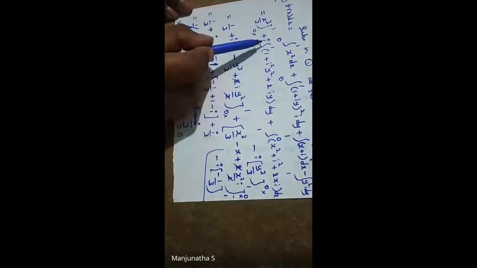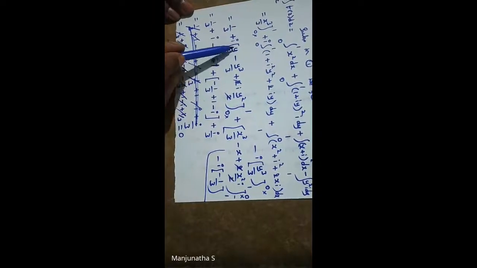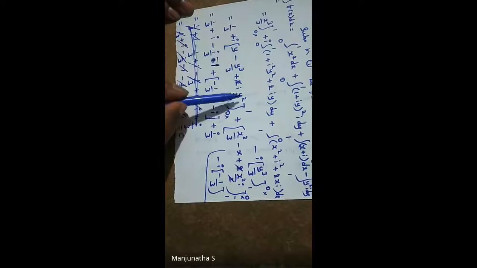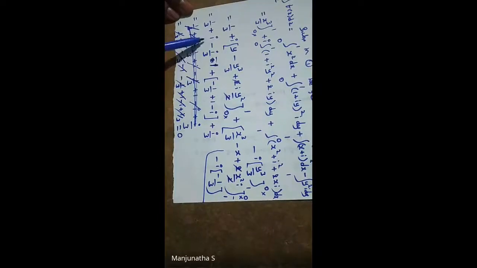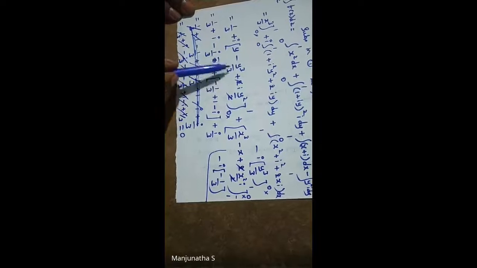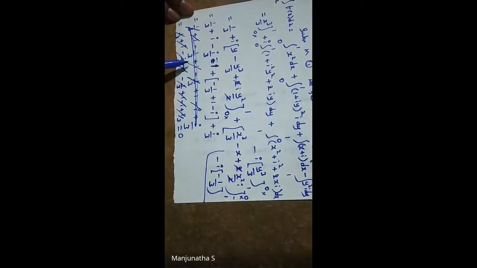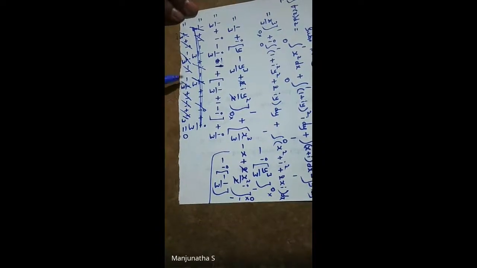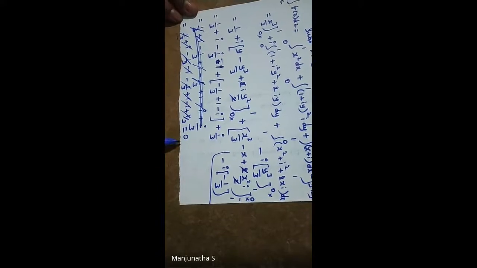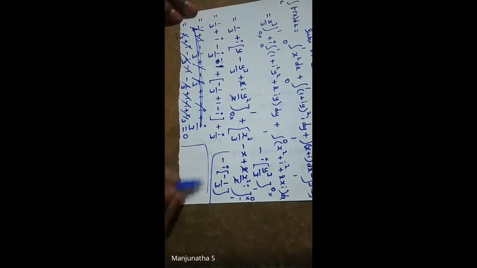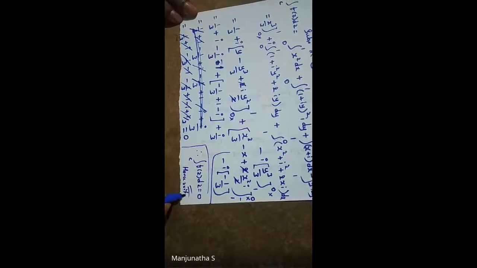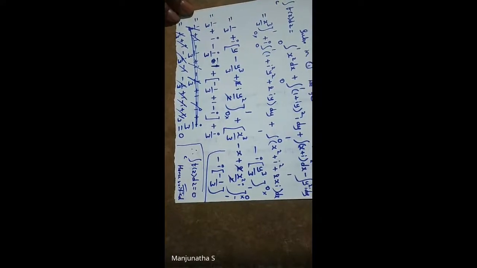Here I had not multiplied by i, so I multiplied with i. When I multiply with i into 1, it is 1 because when I apply the limit here you will get 1. So i into 1 square, 1 cube, that is i. Then i into i square. i square is nothing but minus 1, so it is minus 1. So all the elements of the same terms and opposite sign will get cancelled to give your answer as 0. Therefore, the integration over C of f(z) dz is equal to 0. So hence it is verified.